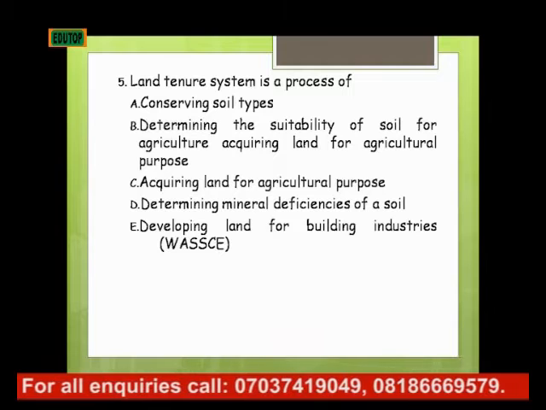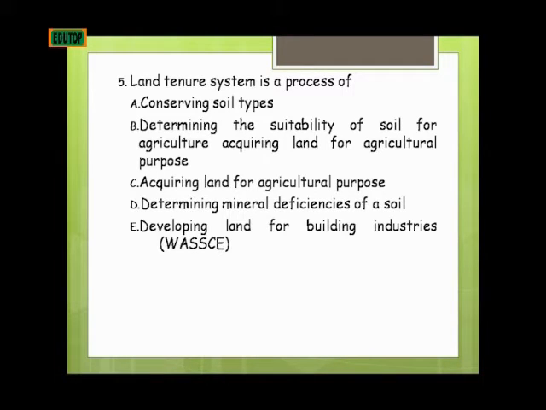The correct answer is C. That is, land tenure system is a process of acquiring land for agricultural purposes. And with this, we come to the end of our first theme, which is the basic concept of agriculture.